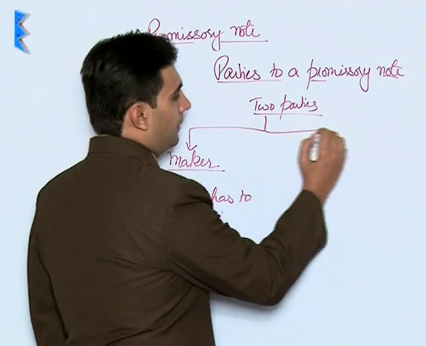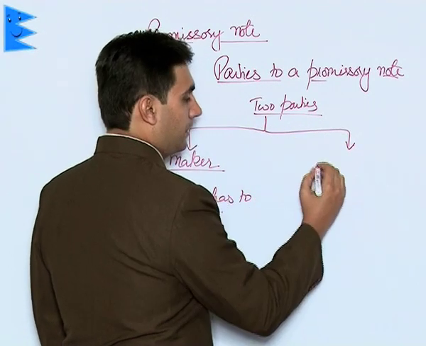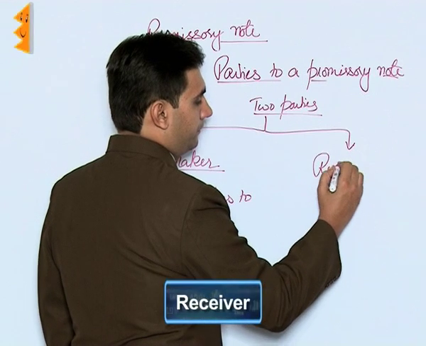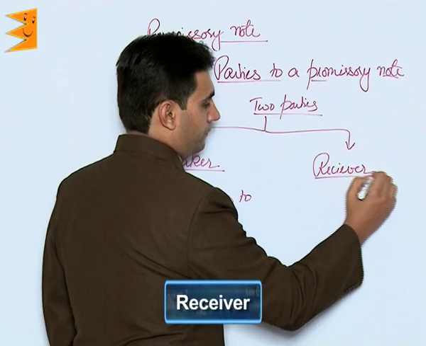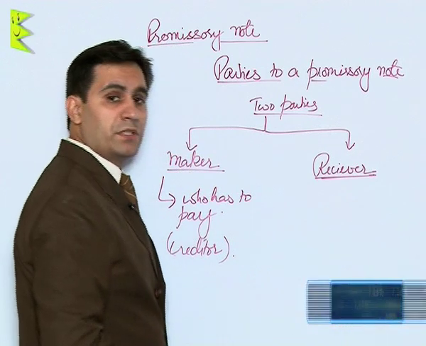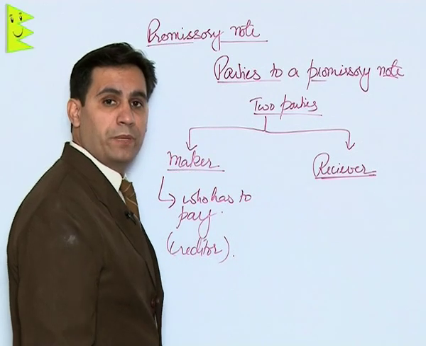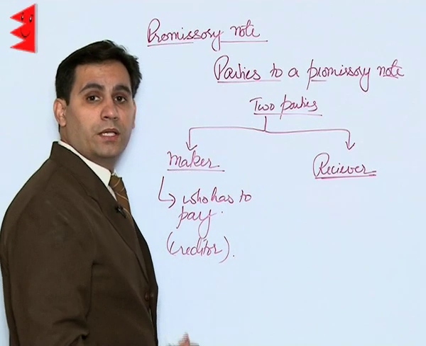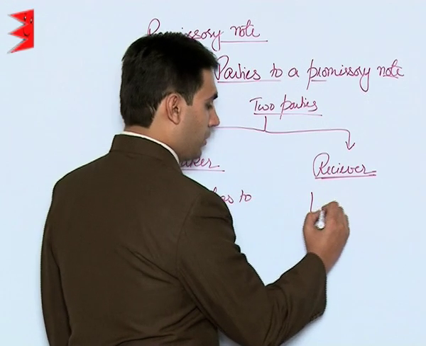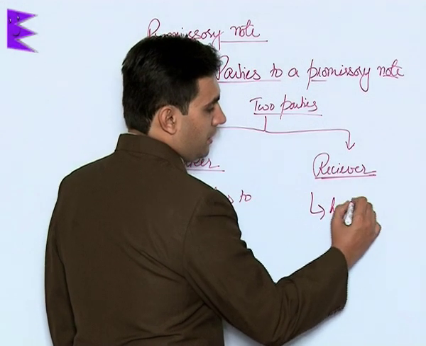Then the second party is the receiver. That is the person who is supposed to receive payment on account of this promise.